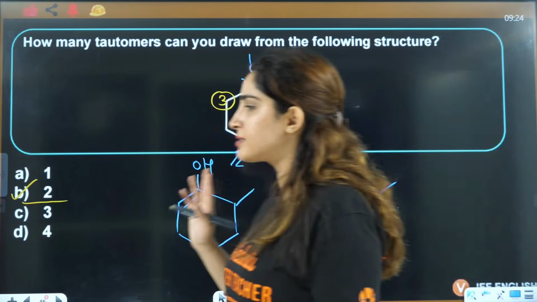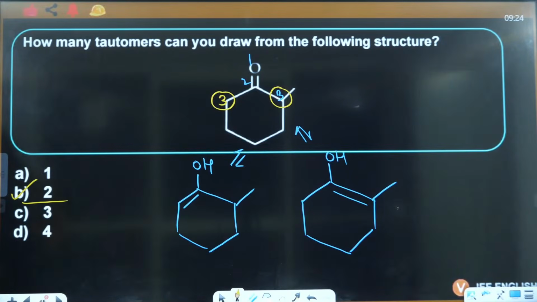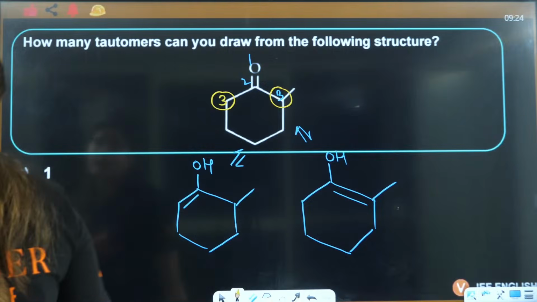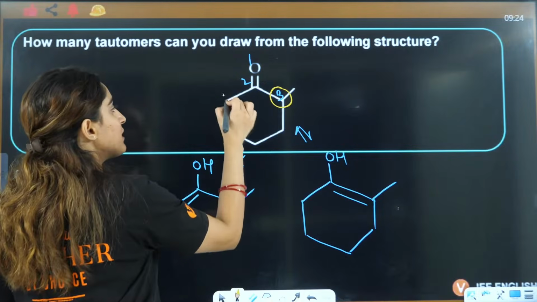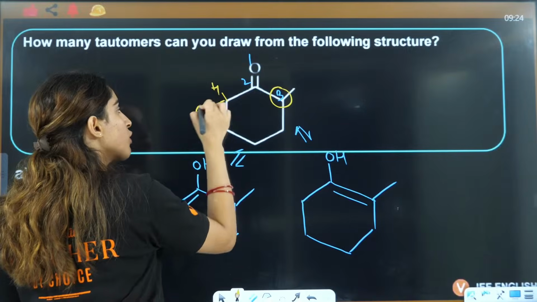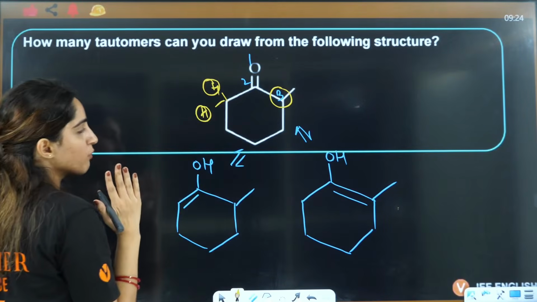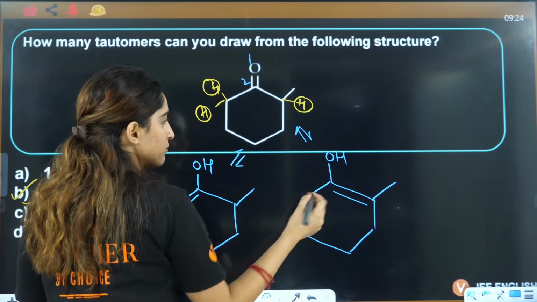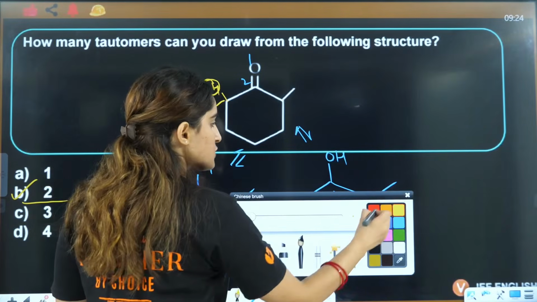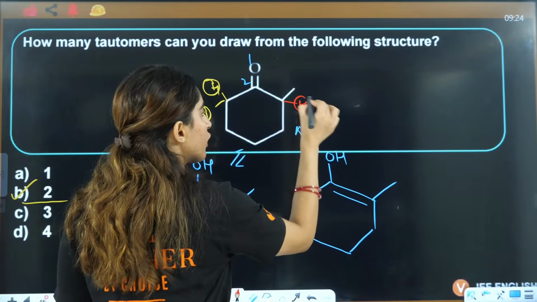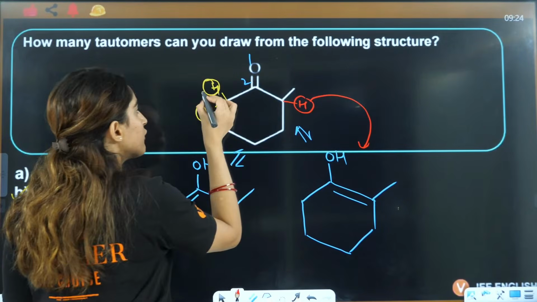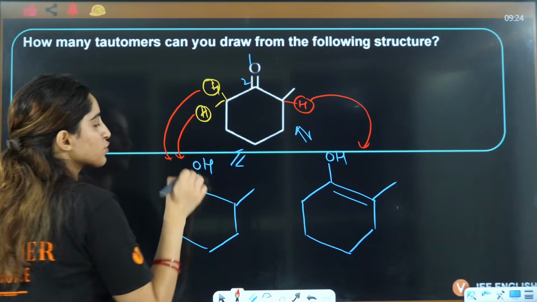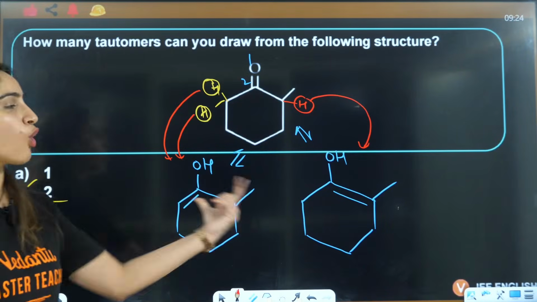2 tautomers are possible in this case, not the number of alpha hydrogens, guys, because even if you take out this hydrogen or this hydrogen, it is going to form this only. But if you take out this particular hydrogen, it is going to form this. If you take out these 2 hydrogens, it will show you this tautomer. So 2 tautomers are possible here.